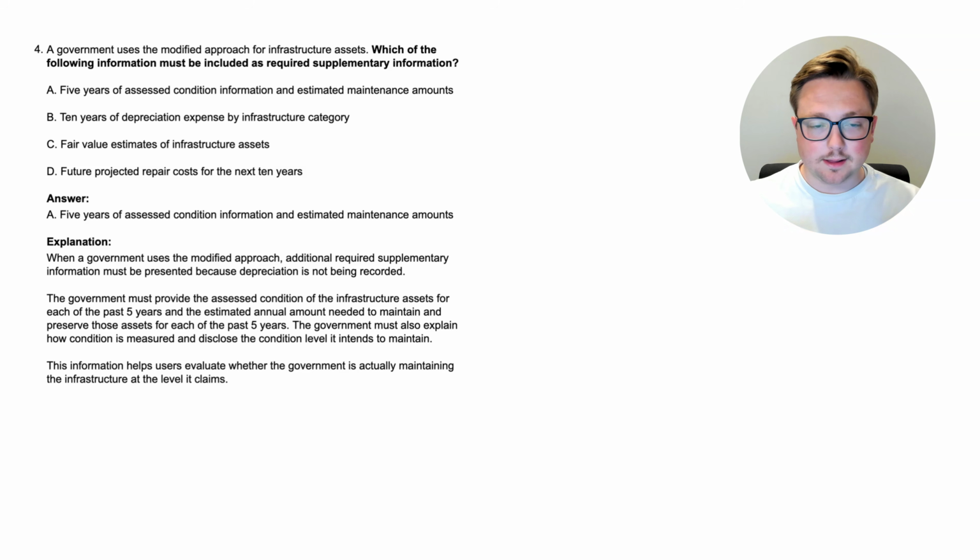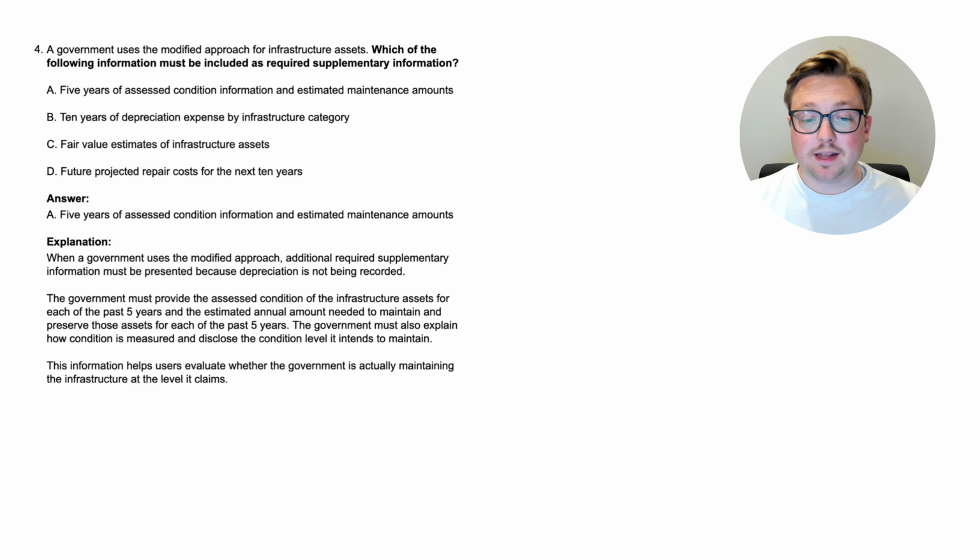All right, here we are at the answer. The answer is A, 5 years of assessed condition information and estimated maintenance amounts. That is something that is required supplementary information when it comes to infrastructure assets. Let's go through the explanation. When a government uses the modified approach, which again means that they don't have to depreciate it if they can show that they're maintaining it, additional required supplementary information must be presented because depreciation is not being recorded.